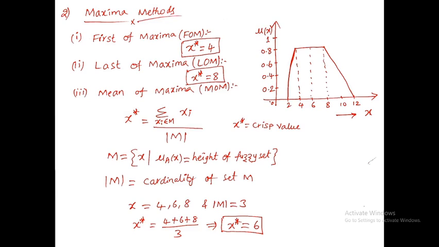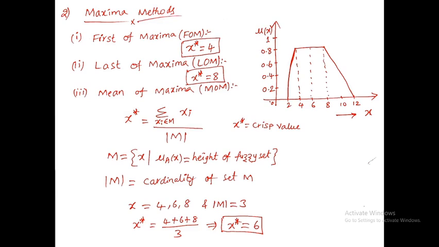It means at element 4 your membership value attains the maximum, 0.8. That's why your first of maxima is nothing but 4. X star is equal to 4. X star is nothing but the crisp value, so from that figure we have taken that crisp value.